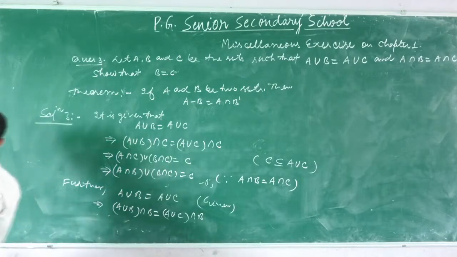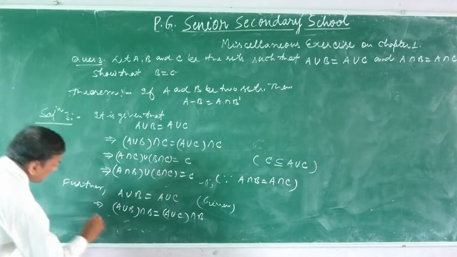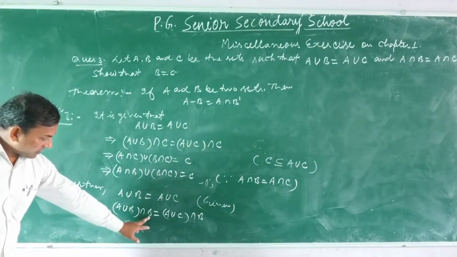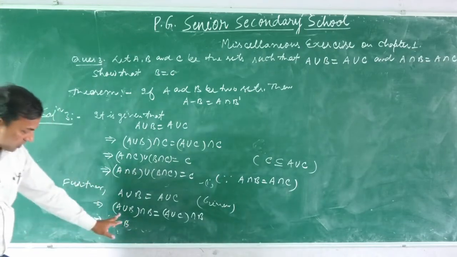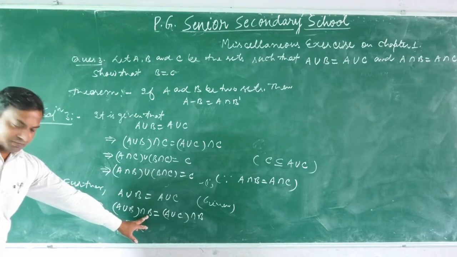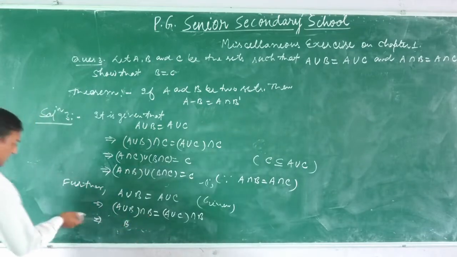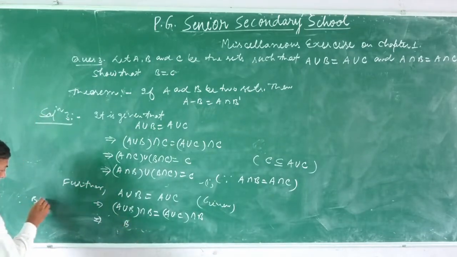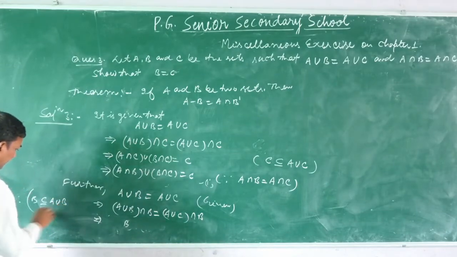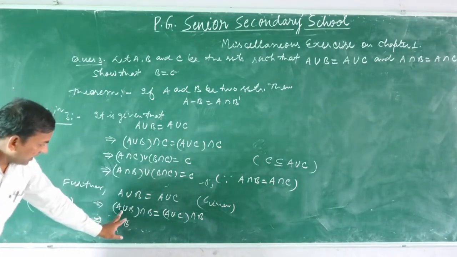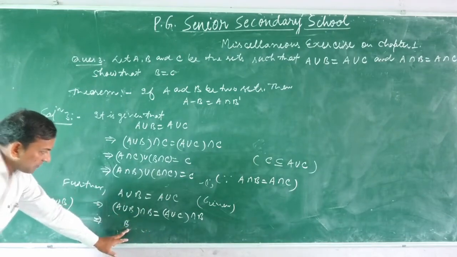We observe that (A union B) intersection B is equal to B, because B is a subset of A union B.